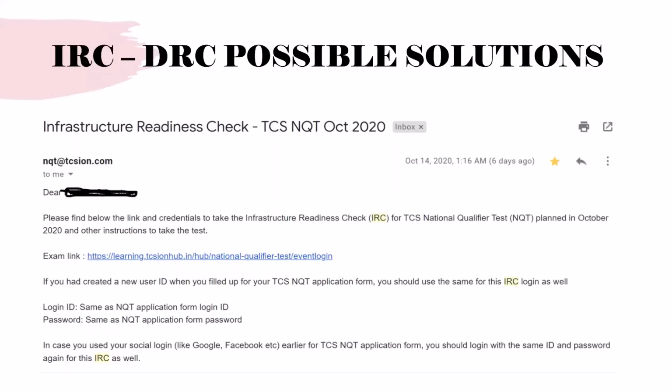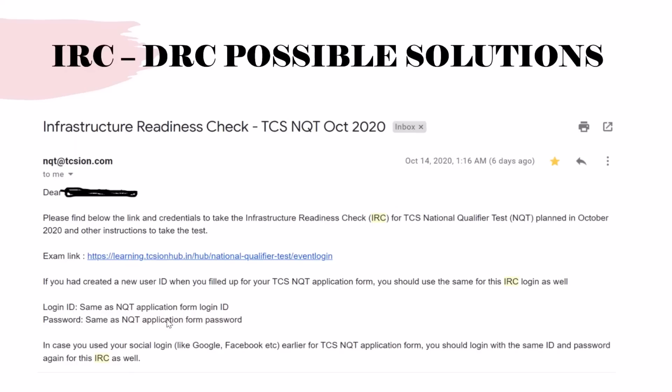Now we will talk about IRC, DRC possible solutions. This is a screenshot from an email we got from one of our students. This is the email which most students got as the first email regarding this system check. As it says, the login ID was same as NQT. All the students got these emails in 2 ways.